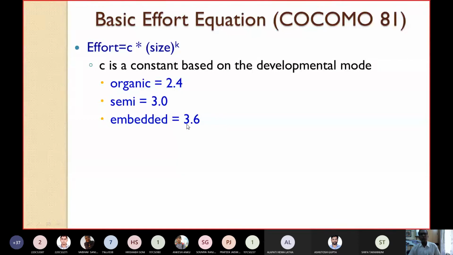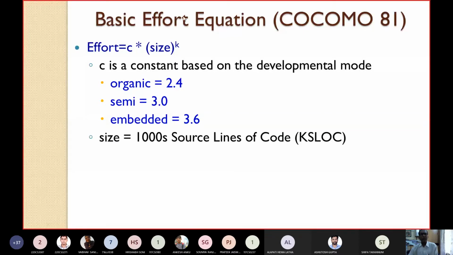Boehm found these values by conducting several experiments over several data sets. The size is normally taken, as I have already told you, in kilo lines of code. Size is equal to 1000 source lines of code, or KSLOC. So even if in the examination 35,000 is given, you have to take it as 35, because you have to convert into KLOC.